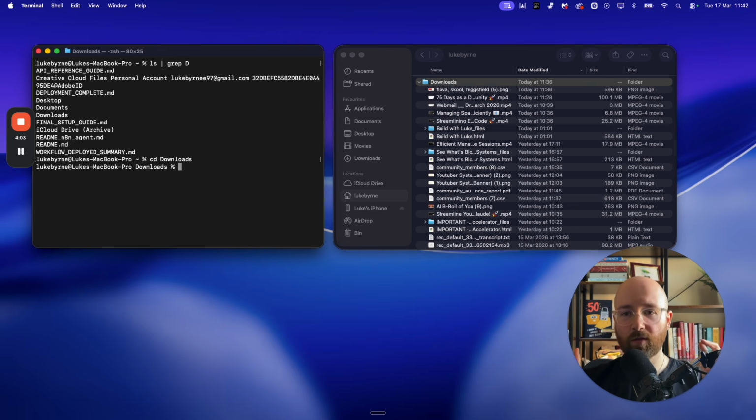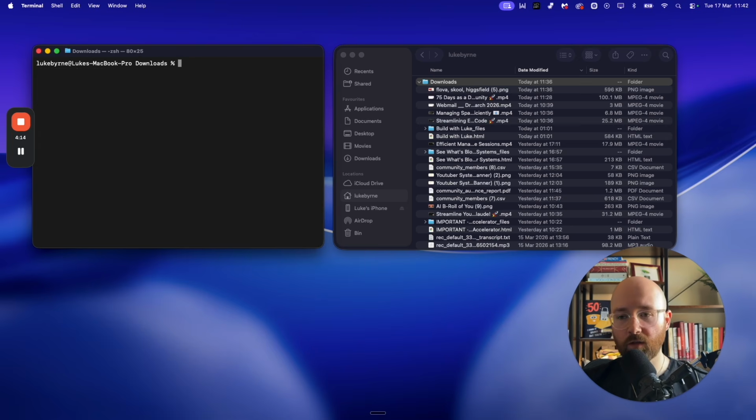So we found out how to list everything, how to search for specific letters or things inside of it, and how to change directory, and of course how to clear your screen. So now we're in downloads.